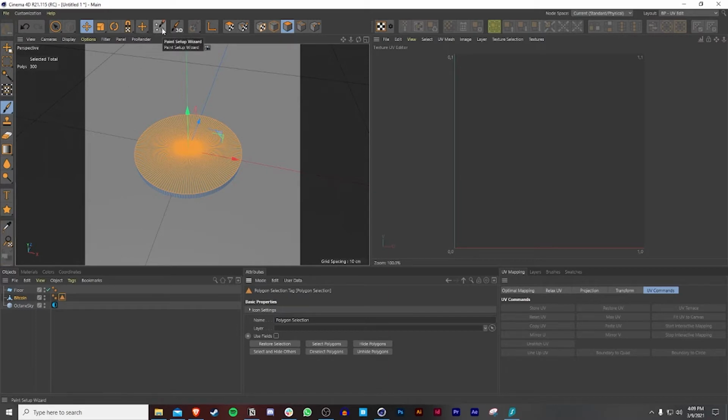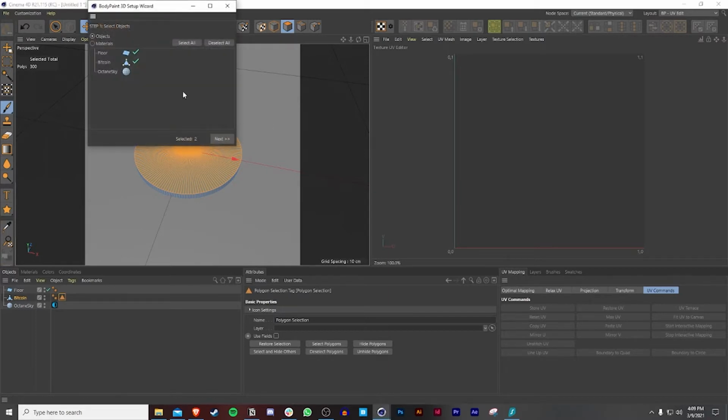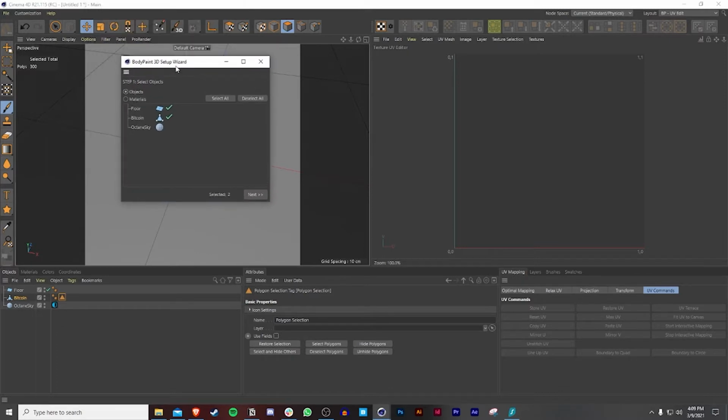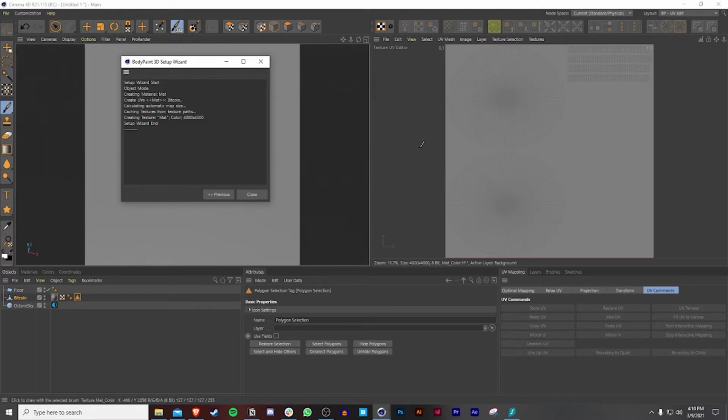We're going to go to this thing called Paint Setup Wizard. And look at this, now we have two check marks. So what does that mean? When you set this up, these two are going to be on the same UV island. But we don't want that. We just want the Bitcoin. So all we have to do is check this off, go next. I don't really mess around with this, so go next. And over here, I'm going to set this to 4,000 by 4,000. And then when we finish, boom. Now we got a UV map.